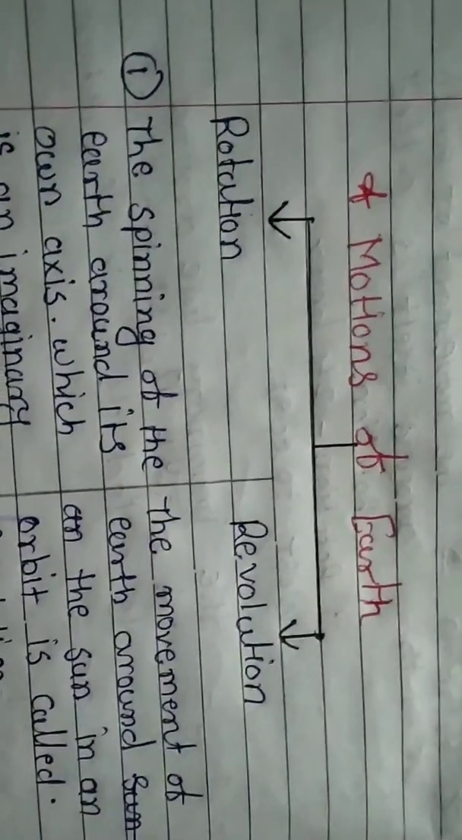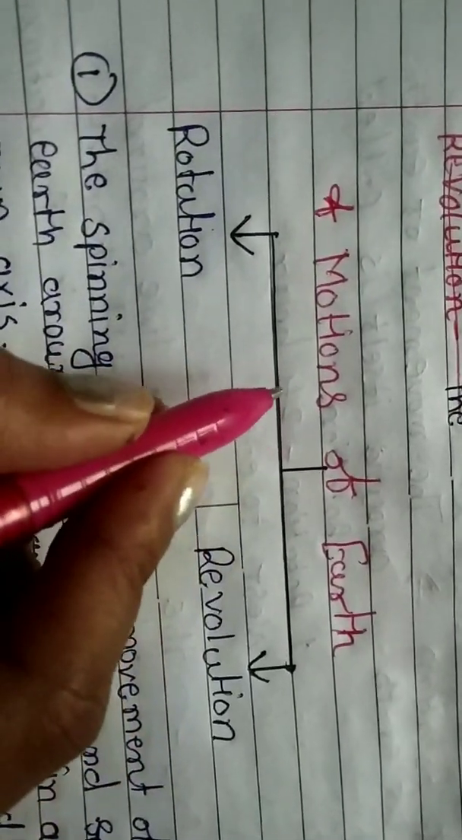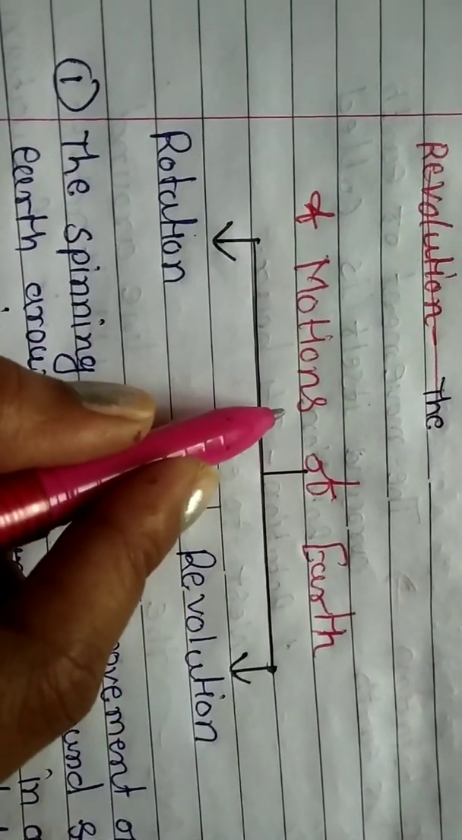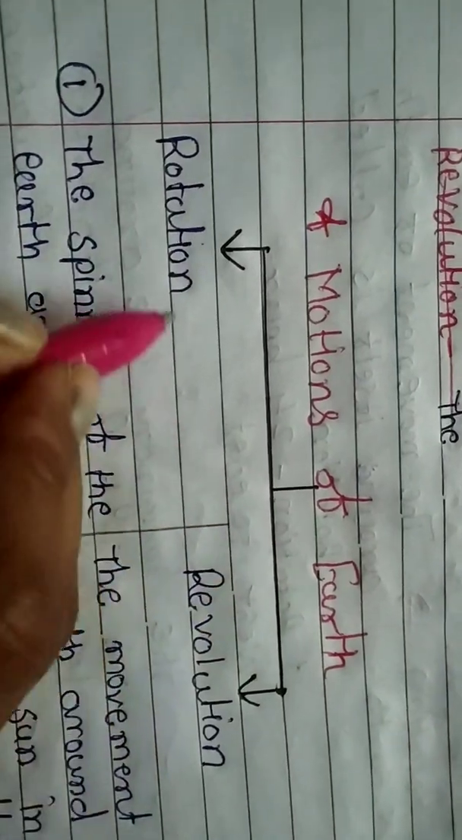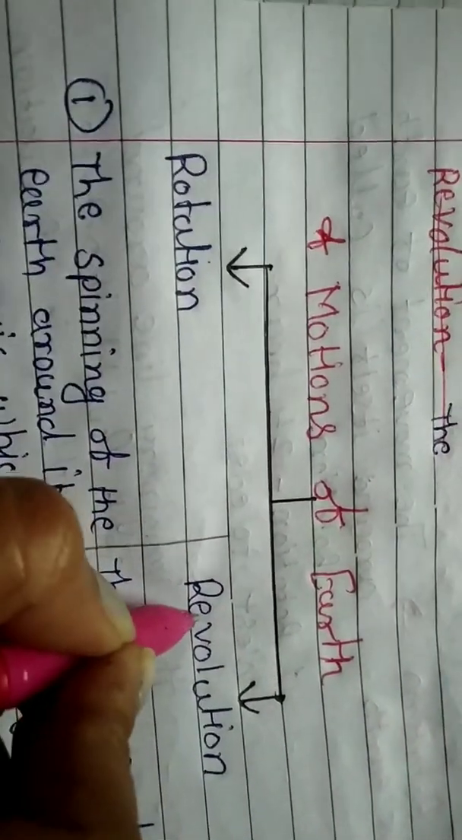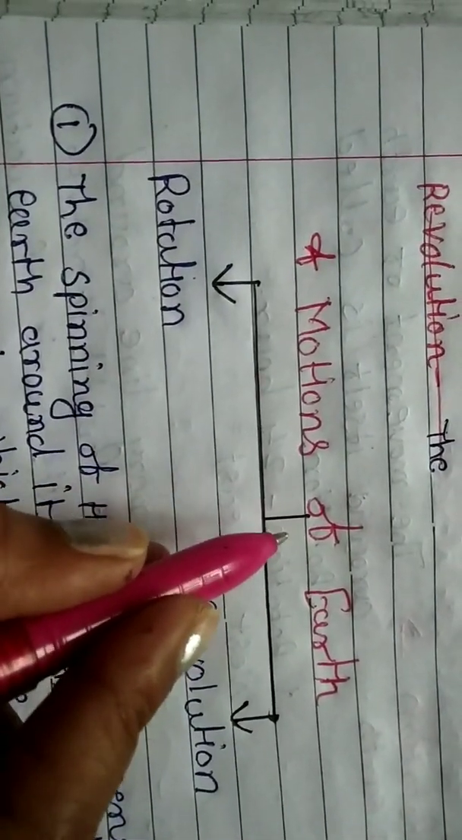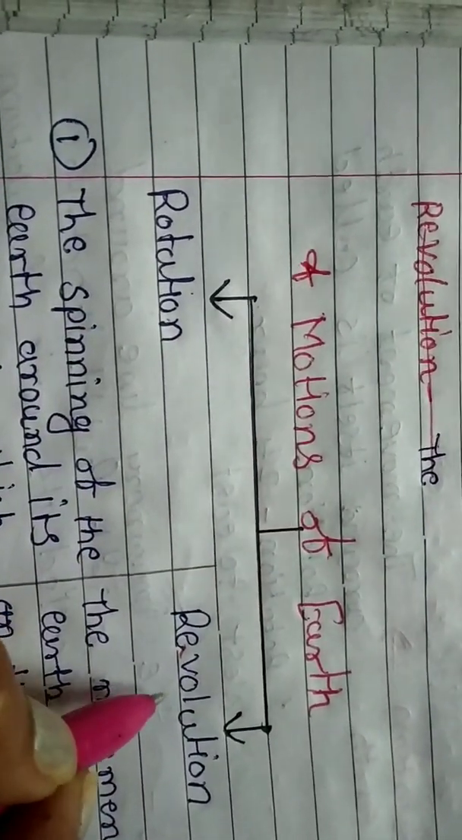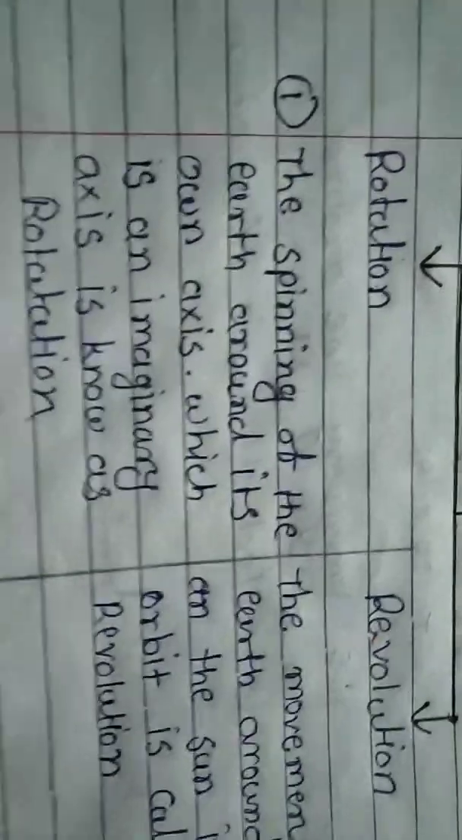Now let's come to the second topic. Today's main topic is the motion of the earth. So student, there are two types of motion, rotation and revolution. There are two types of earth motion. First is rotation and second is revolution. So understand this. First is rotation. What is meant by rotation?